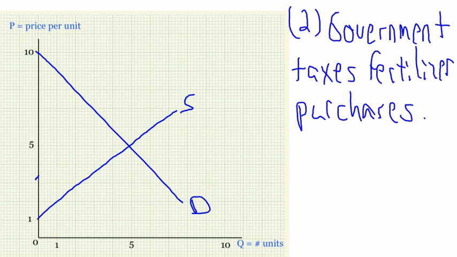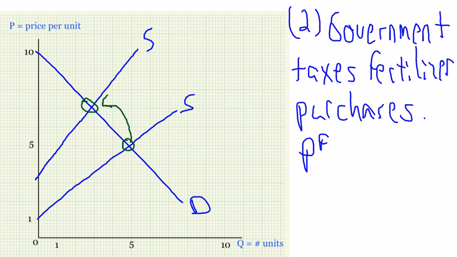So we'd have a decrease in supply, and we go from an old equilibrium to a new equilibrium, which is at a higher price and a lower quantity. So we see that the equilibrium price rises and equilibrium quantity falls.